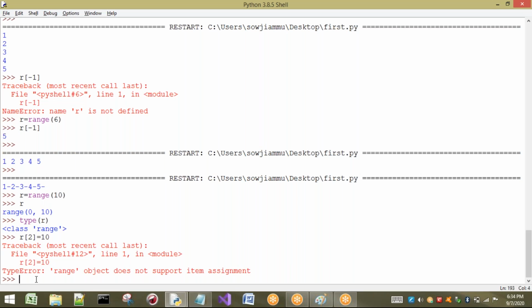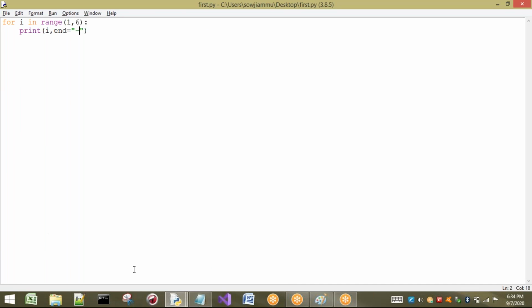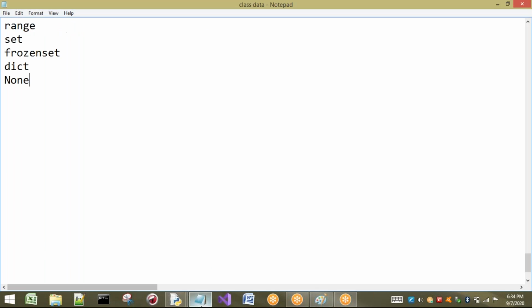Now I'm going to discuss the set data type. Right. Now the first one we have completed, what? The range data type we have completed. Now we are going to see about set. So till now, what we have seen is ordered, everything is ordered.